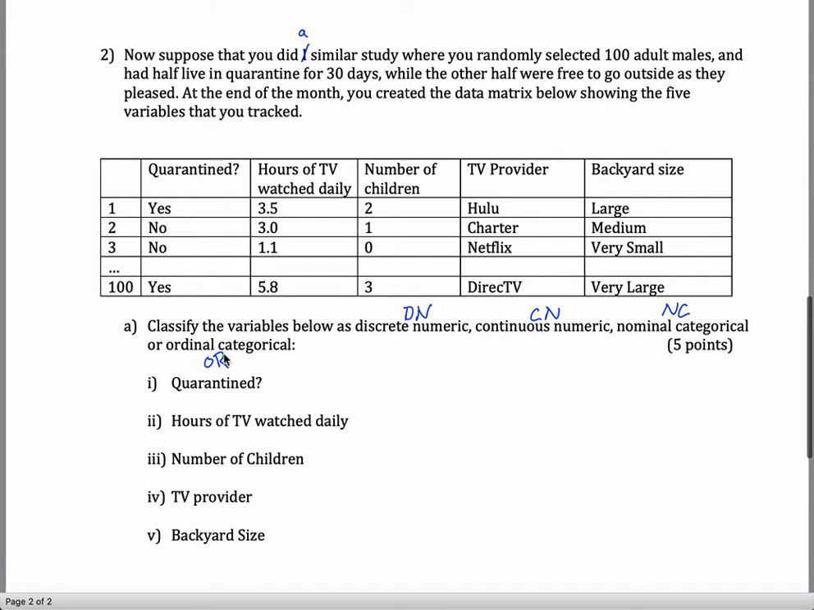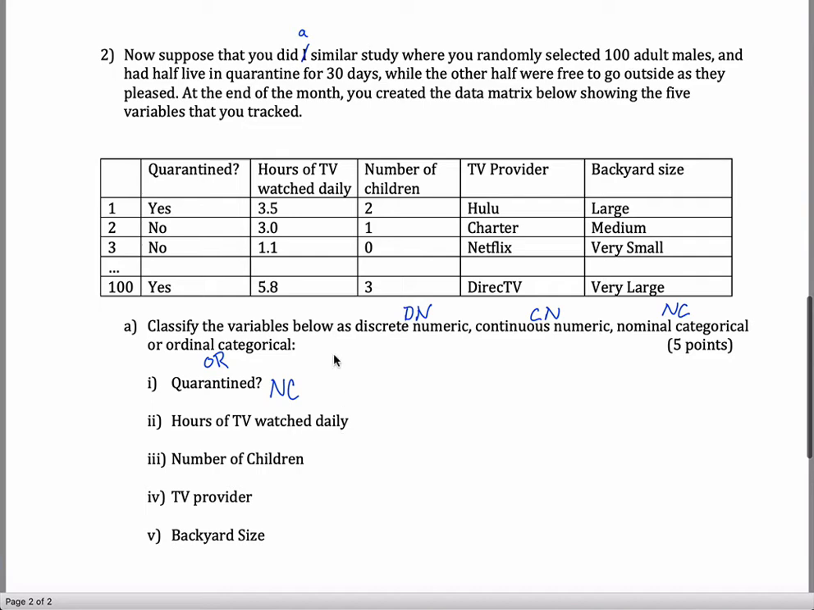Is it nominal or ordinal? Well, anytime you have something that's yes, no, true, false, something like that, we always refer to it as nominal categorical. For ordinal categorical, there has to be a natural ordering. And with just 2 things, there can't possibly be a natural ordering.